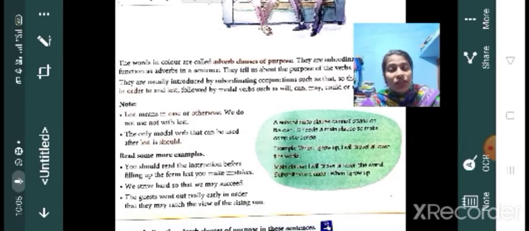Then some notes are also given there, so you have to keep them in mind. Lest means in case or otherwise, and we do not use not with lest. Okay, that is the important thing. You have to keep it in your mind. We will not use not with lest. The only modal verb that can be used after lest is should. We cannot use other modal verbs with lest. Okay, children.